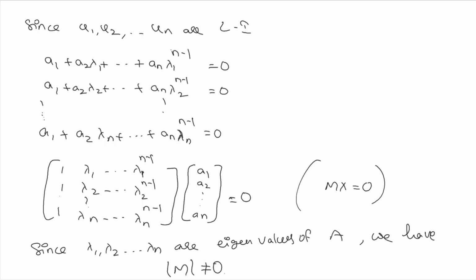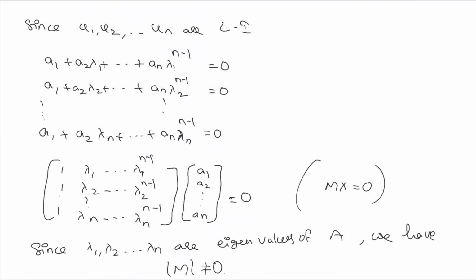That means the solution of this system of equations, the vector a1, a2, an, has to be 0 only. Since this matrix is non-singular, if we multiply both sides by its inverse M inverse, this becomes I times this vector, which is nothing but this vector again, which is 0.